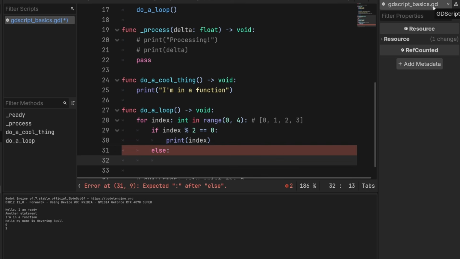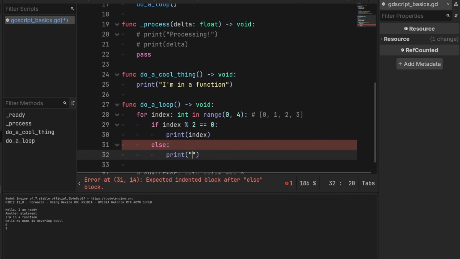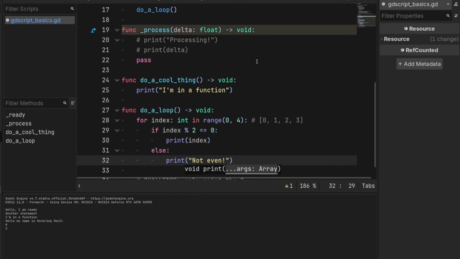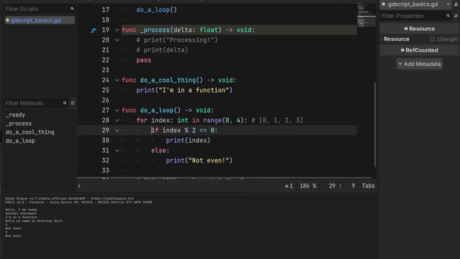One other quick thing is we also have else here. We can do a similar thing. Again, we need a colon. We can say print not even, and then we'll play. There you go. 0, not even, 2, not even. Else runs if the condition is false.